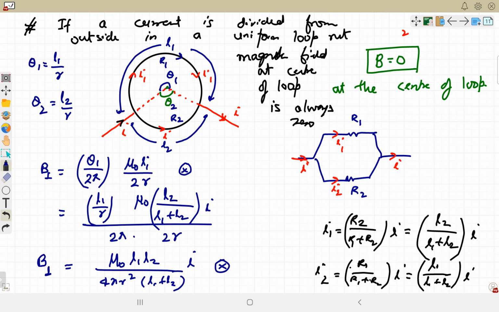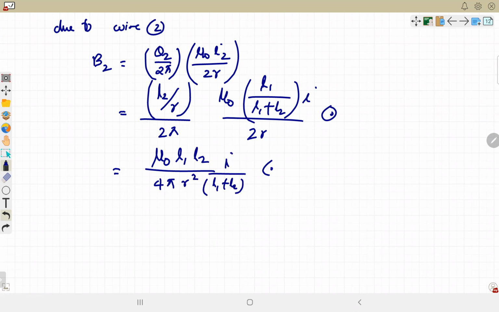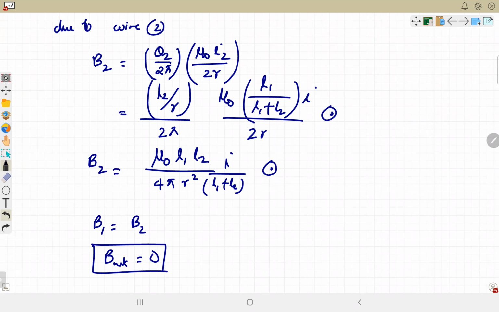So therefore, anti-clockwise current है तो ऊपर की तरफ होगा. Magnitude wise, you can see they both are same: mu naught L1 L2 divided by 4 pi r square L1 plus L2 times I. It is out of the plane. Since B1 is equal to B2 independent of theta, the net magnetic field will become 0. The net magnetic field at the center of this loop will become 0.